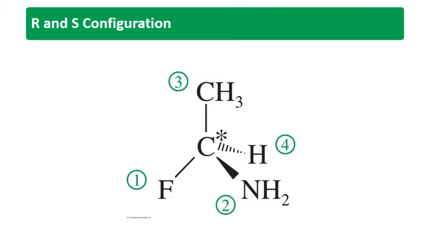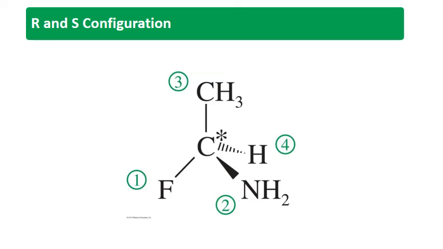There is a sequence rule, which gives nomenclature of stereoisomers in terms of R and S configuration. That sequence rule is also known as the CIP rule. In this structure we have designated some numbers: 1, 2, 3 and 4. They are known as the priorities. In the R and S system, we have to assign the priority numbers, and based on the priority numbers we can easily designate which configuration is R and which one is S.